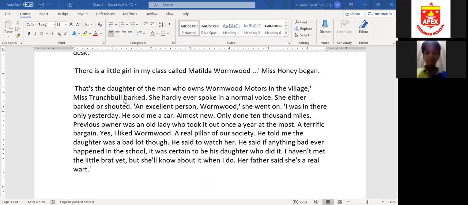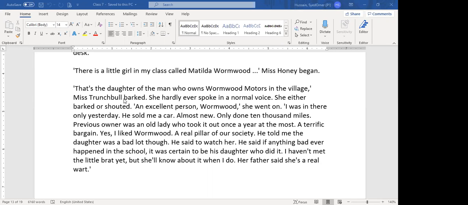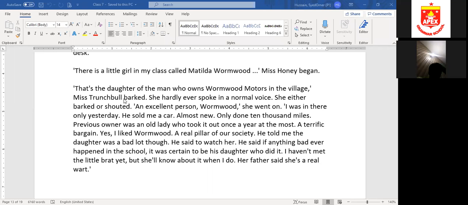Now, students, before Miss Honey would be able to tell anything about Matilda, Miss Trunchbull started telling her about Mr. Wormwood. That's the daughter of the man who owns Wormwood Motors in the village. She hardly ever spoke in a normal voice. She either barked or shouted. So Miss Trunchbull never spoke like a normal human being. She always barked.